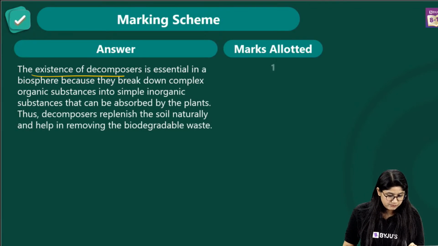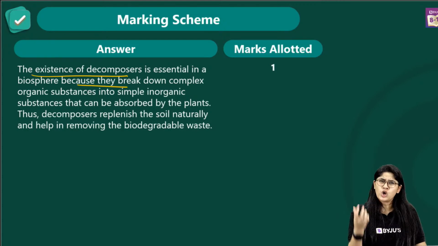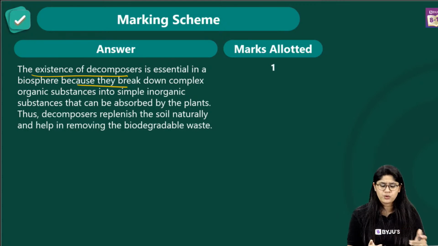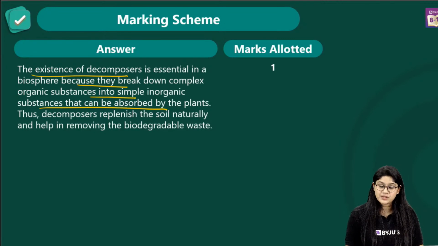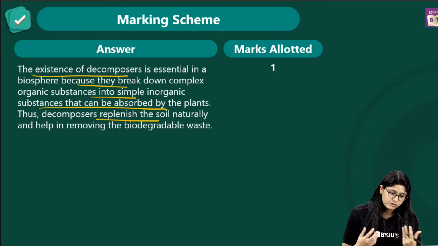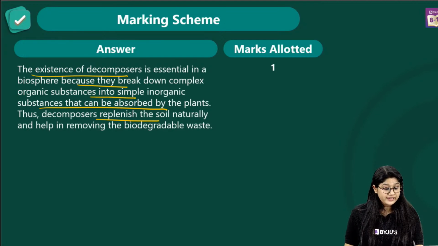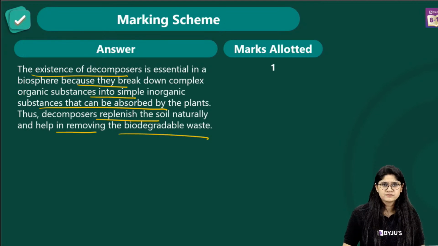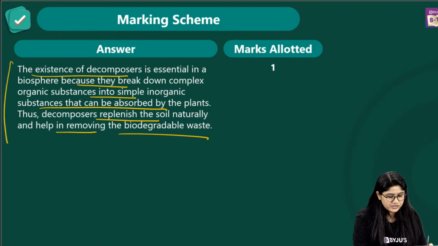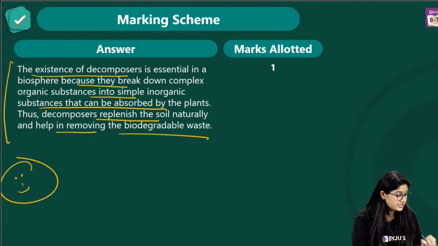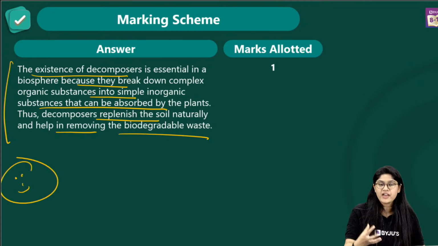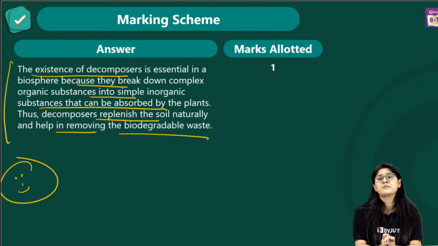The decomposers are really important because they break down complex organic substances into smaller ones that can be easily absorbed by the plants, and they provide enrichment back to the soil, and they help us remove biodegradable waste. Easy 3 points. Of course you can break it into points. Easy question, right? So this is how you can write. Be aware of what you're writing. It's really very important.